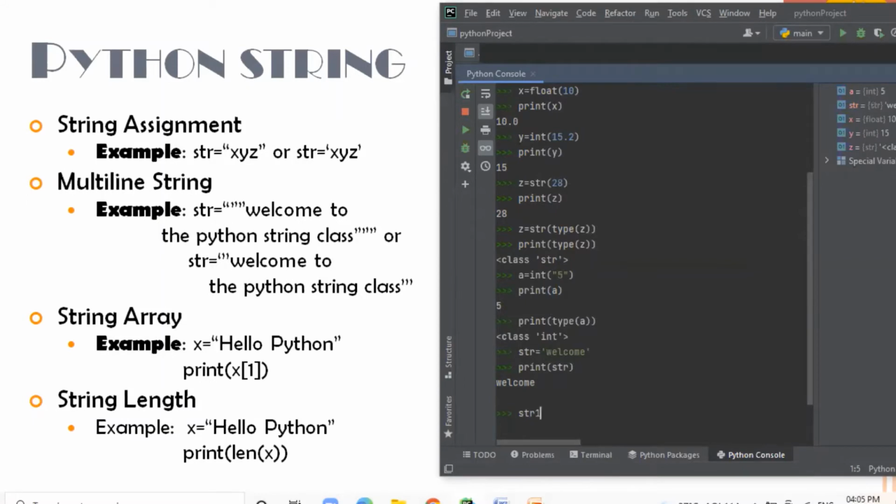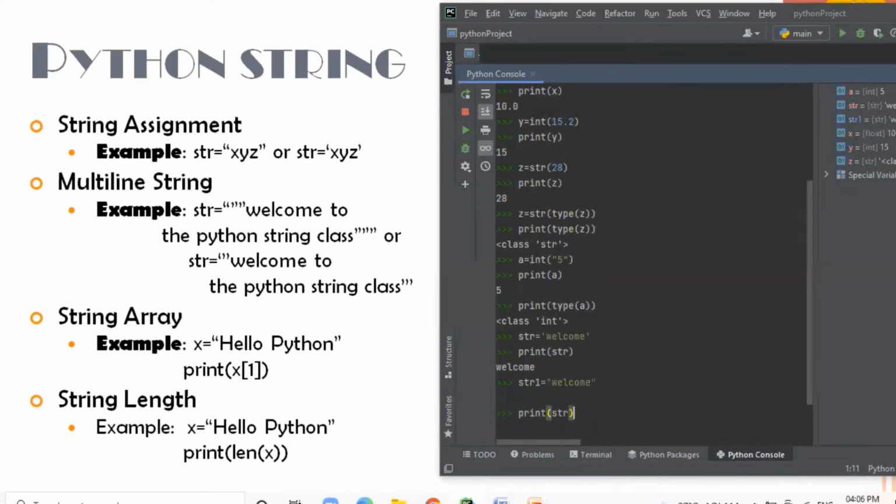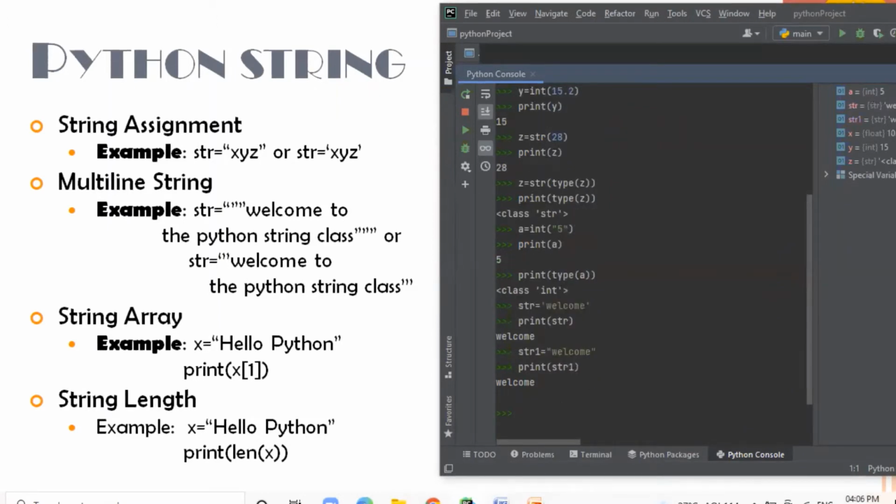You can also create a string using double quotes in Python, and you can use the print function to print the string value of the str1 variable.